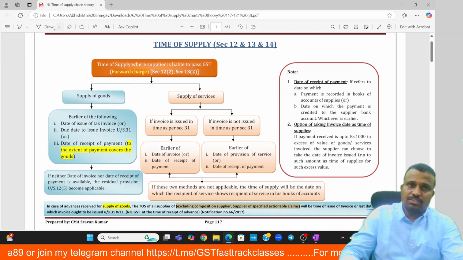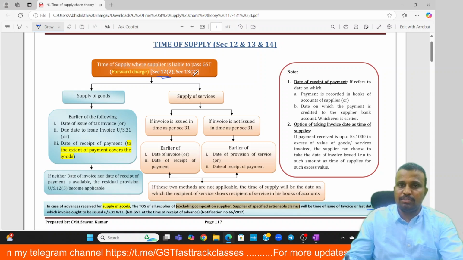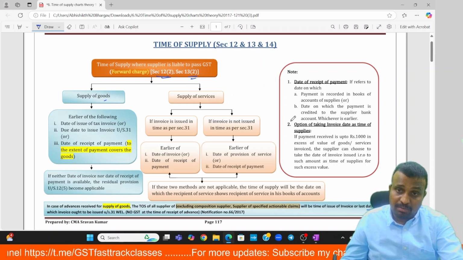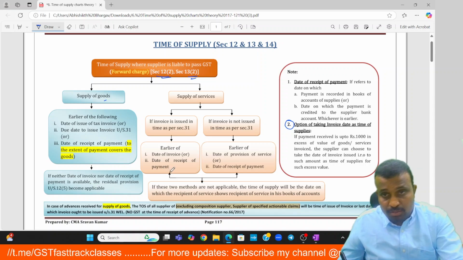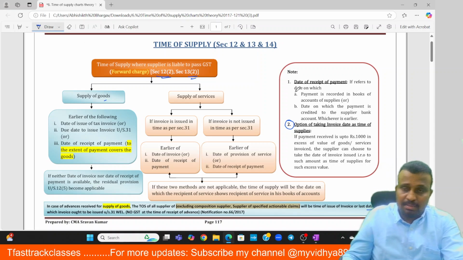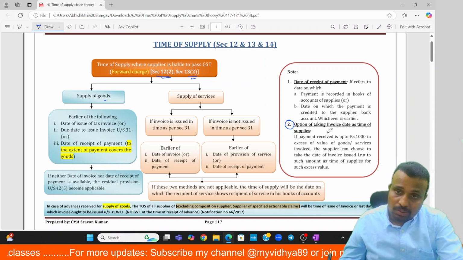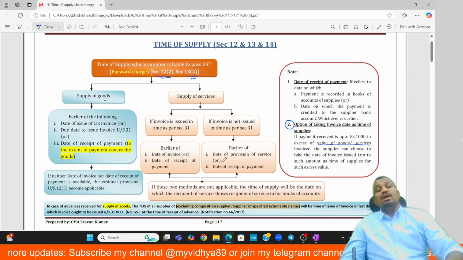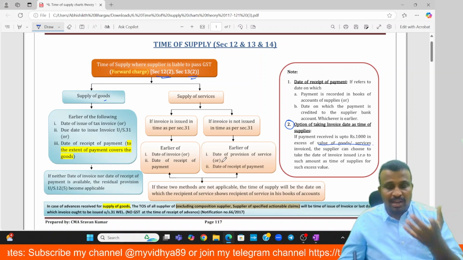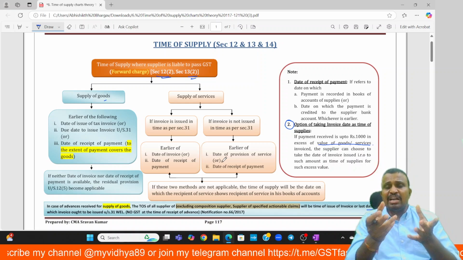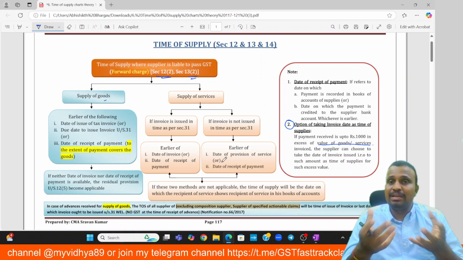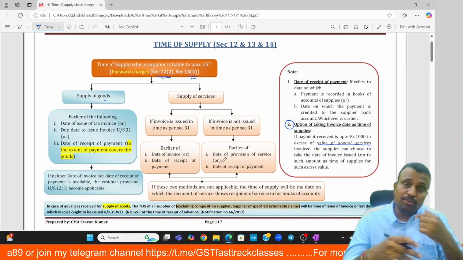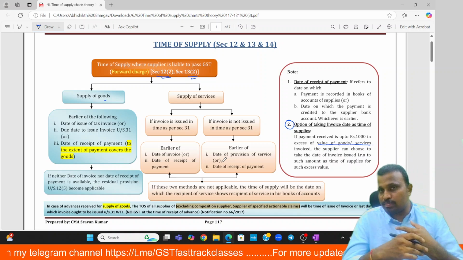Here we discussed the forward charge mechanism under sections 12 and 13, for supply of goods and supply of services. But here one more additional point is there, and this additional point applies in case of both supply of goods as well as supply of services. For example, while making the payment, your billing amount is actually around 10,500, but you make the payment of 11,000 rupees.